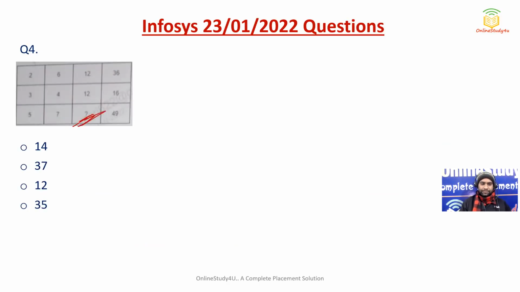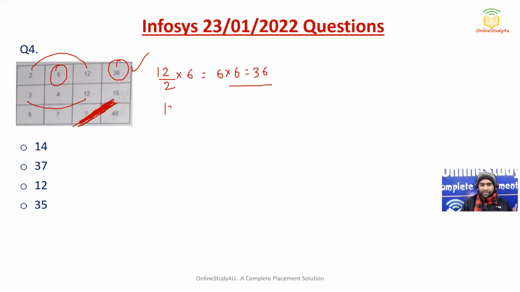Okay. Now definitely we can see here, so what will be the answer? So 2, 6, 12 and 36, right? So this 12 is divided by 2 and then multiplied with the remaining number. So 6 into 6 will be 36. That means 36 has been mentioned here. Then again, this 12 will be divided by 3 4 times and multiplied with the remaining number. So 4 into 4 will be 16. This is what has been written here.